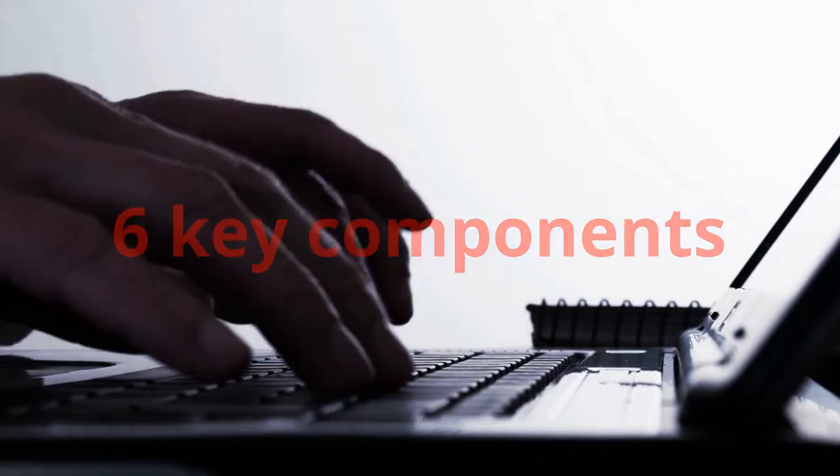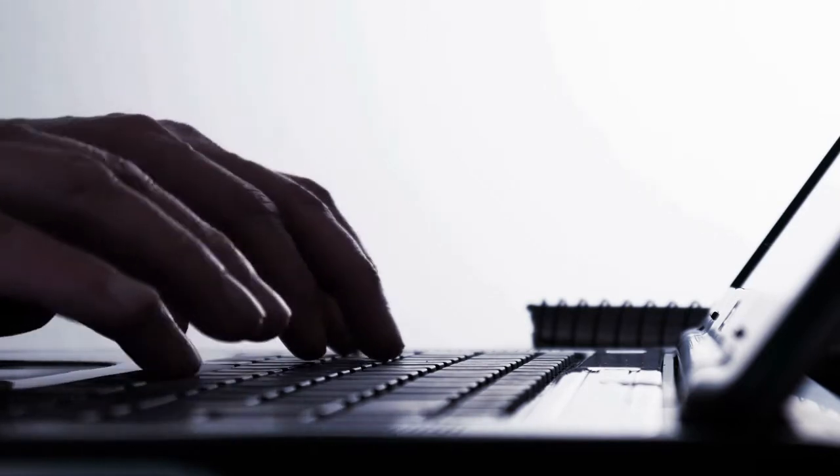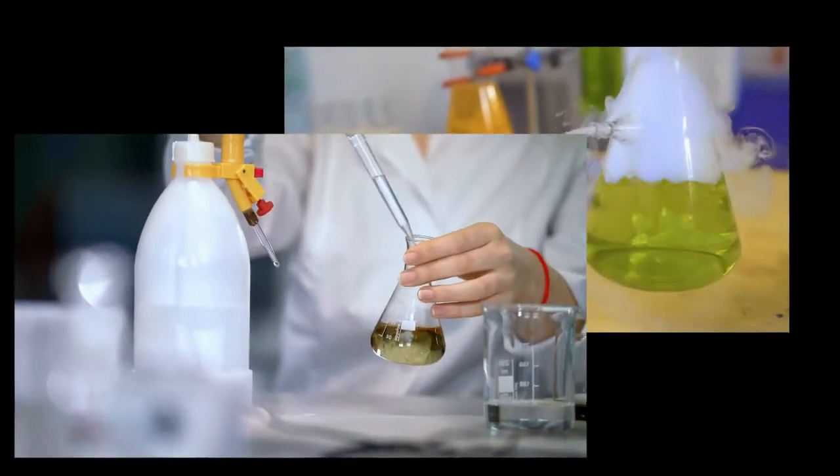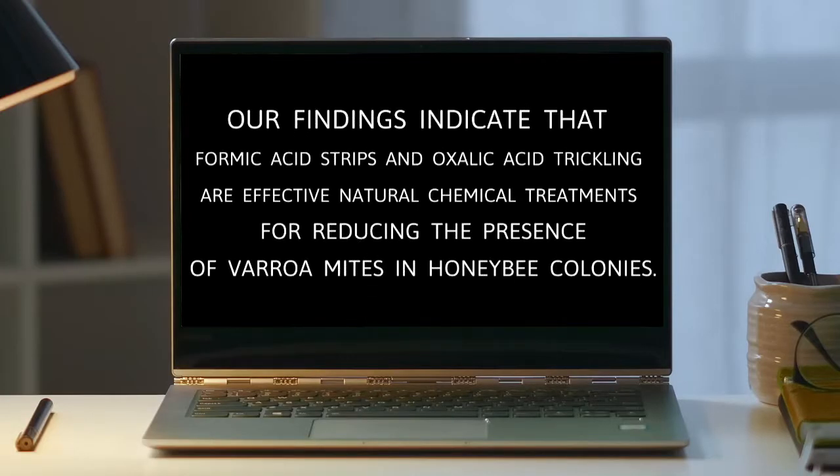To illustrate the 6 key components of the discussion section, we'll examine excerpts from a fictional scientific research article about varroa mites in honeybee colonies. The writer starts their discussion with an answer to their research question by noting which 2 natural chemical treatments are effective. They state, "Our findings indicate that formic acid strips and oxalic acid trickling are effective natural chemical treatments for reducing the presence of varroa mites in honeybee colonies."